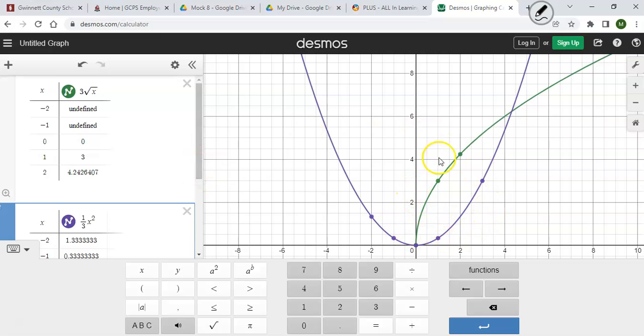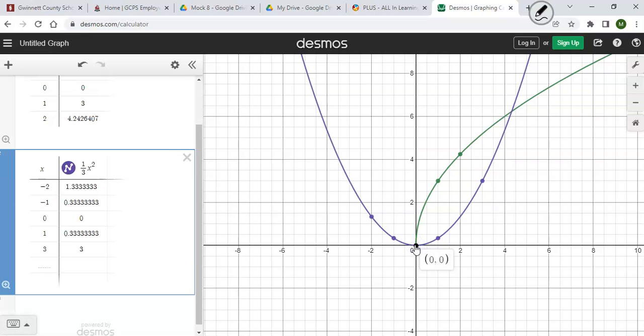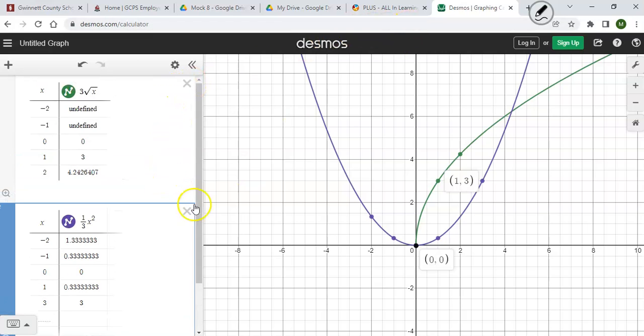Now here's the deal with this one. Remember, the top one was our original graph, so the bottom one is our new graph. And where did the values start here? 0, 0, right? This is getting bigger, which means the other ones should be getting smaller, right? Which of these graphs are we looking at? It's the one on the left. Let's compare this point right here. That's 1, 3. At 3, I can already tell, because there would be -3 over here. So these are definitely not inverses of each other, guys. At 0, 0 it works, but nowhere else does it seem to work.